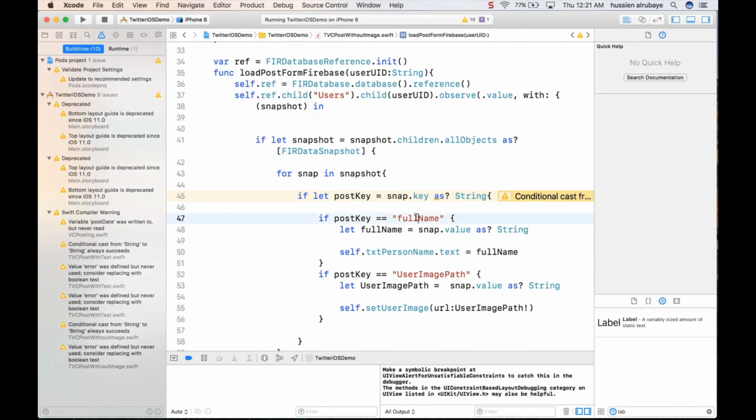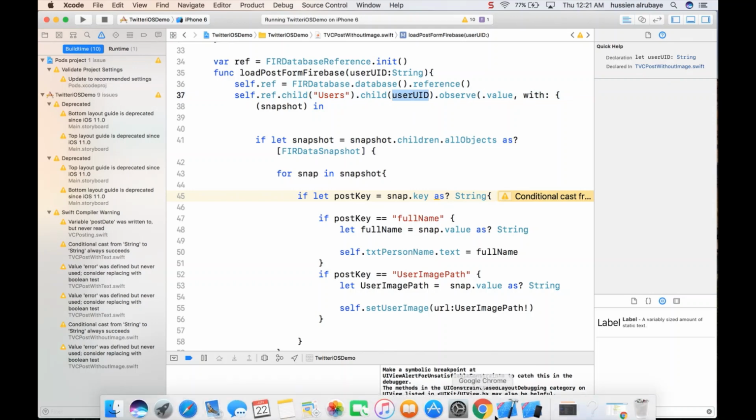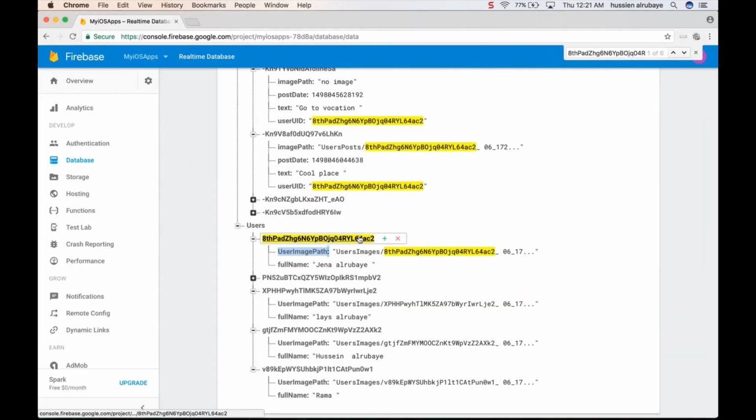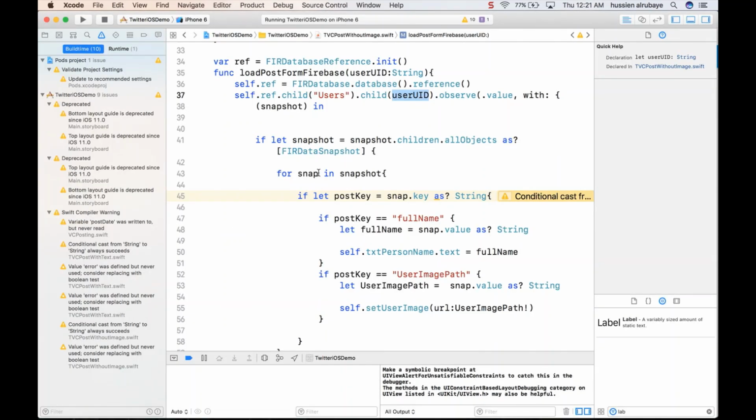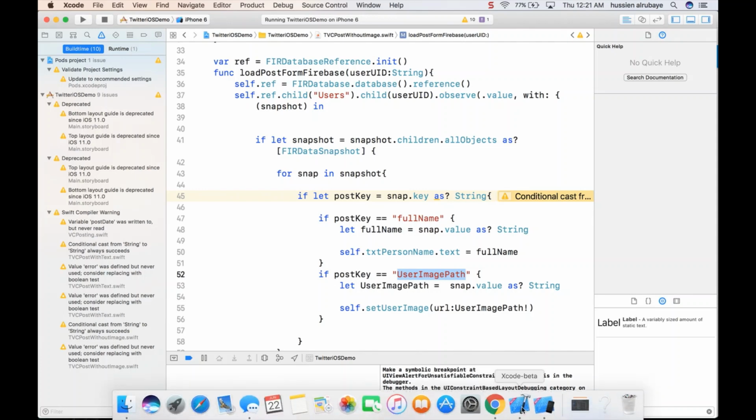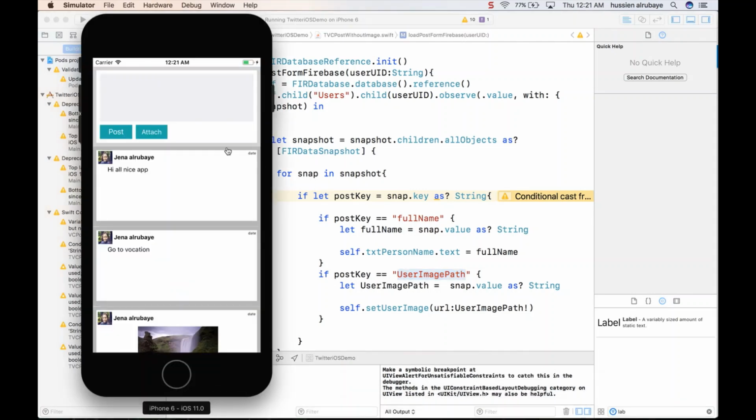So how was he able to read this? You know that we were listening for the users, the user ID. So we were listening for this node, and this node has key values. So what I did was a for loop, getting the keys in the object. If the key is the full name, get the value. If the key is the username, get the value and set it, and bam, that is it. So yes, this is all we want to do here.